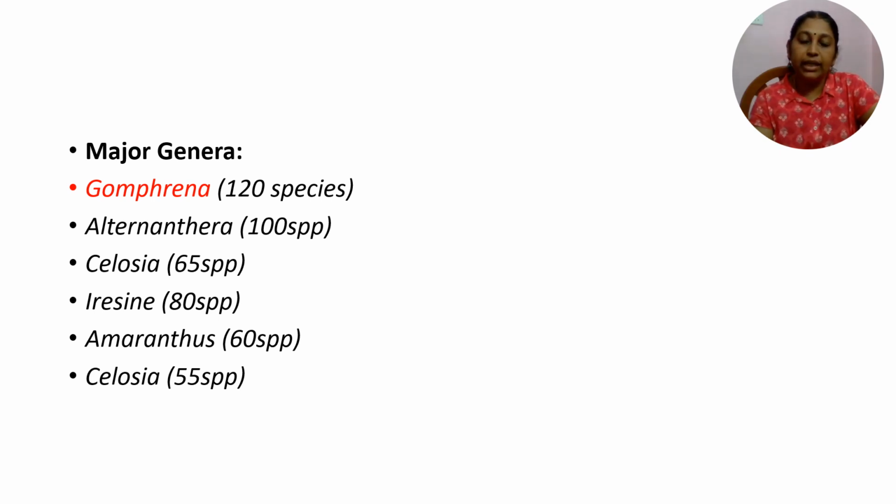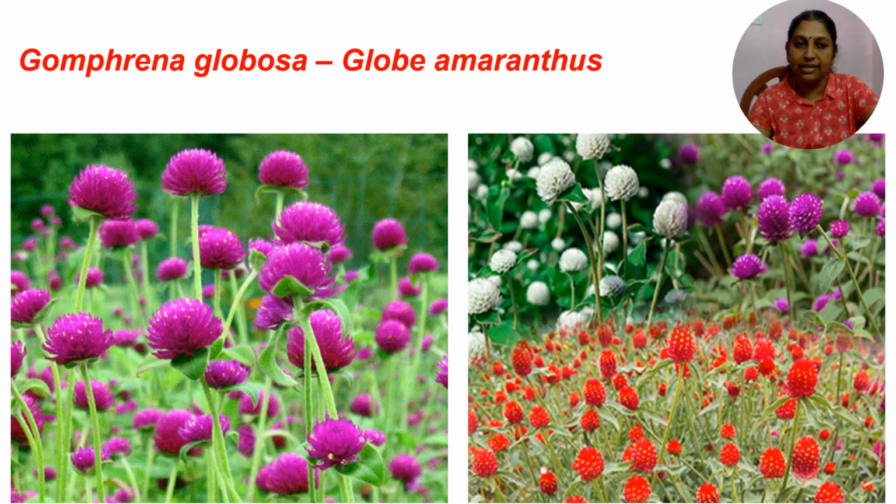The major genera under the family Amaranthaceae are Amaranthus, Gomphrena, Alternanthera and Celosia. These are all the major genera which come under the family Amaranthaceae. So Gomphrena globosa, commonly termed as globe amaranthus, is one of the excellent loose flowers. It is used because of its light weight, its varied colors, and its longer shelf life. It is used in garland making and also in the preparation of dry flowers.